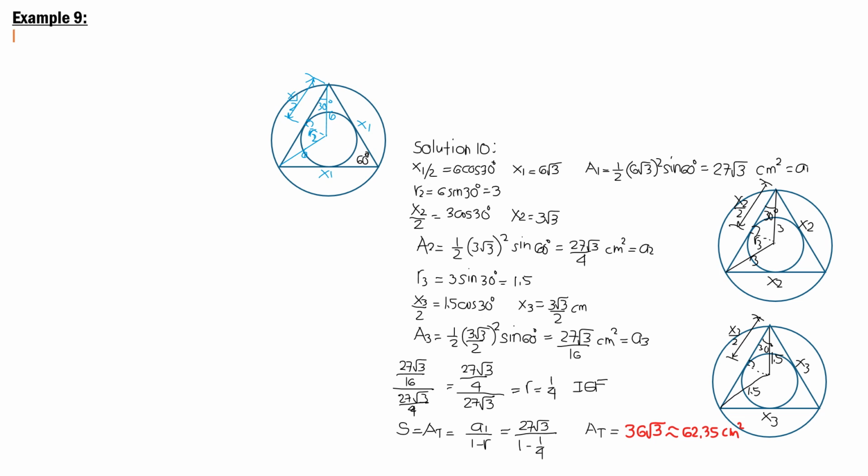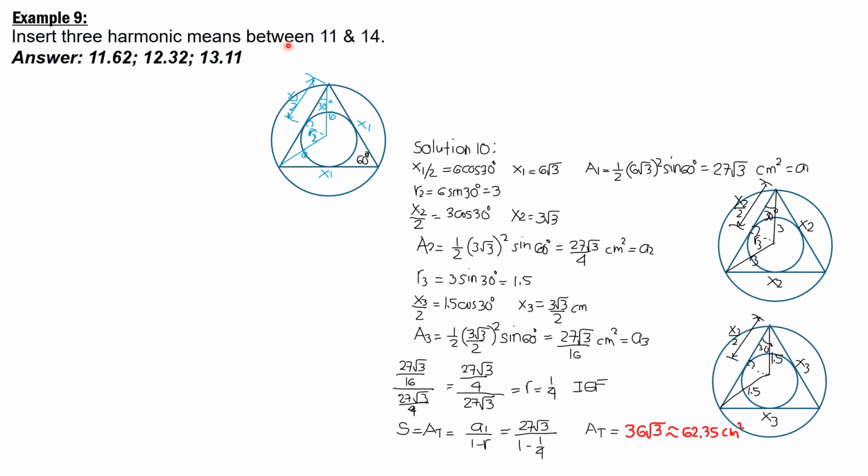Example 9. Insert 3 harmonic means between 11 and 14. We will call the 3 harmonic means, respectively, x, y, and z. So we have 11, x, y, z, then 14. These are in harmonic progression. We obtain the reciprocals so that these terms will form an arithmetic progression, and we use the formulas in arithmetic progression to solve for x, y, and z.